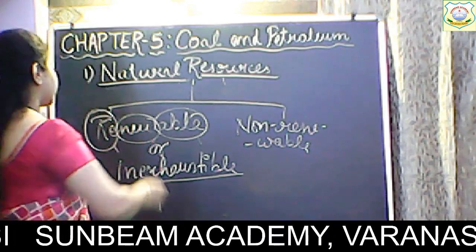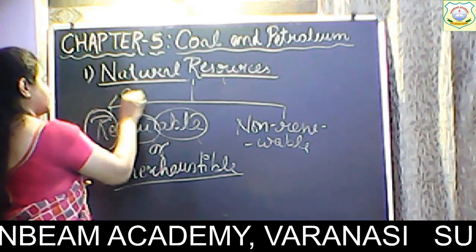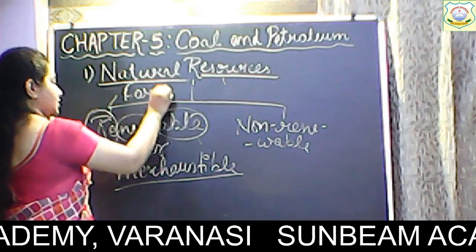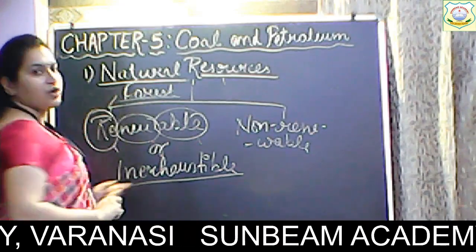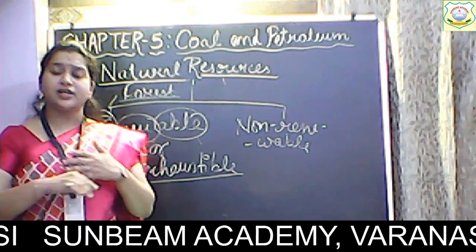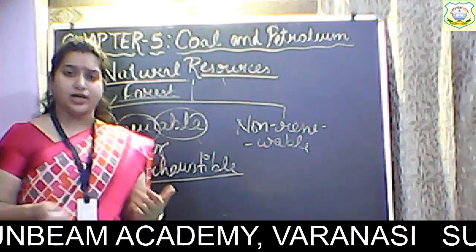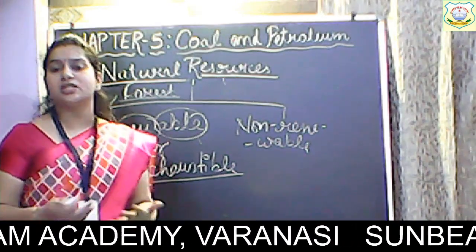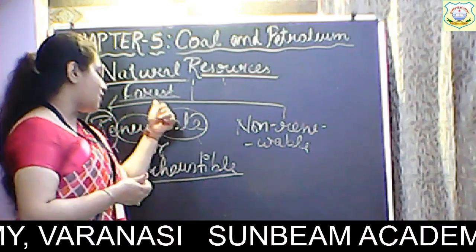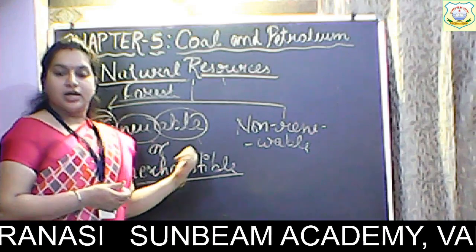Take for example forest. Forest means jungle. All right. So you know there are various trees in the forest. There are various species in the forest. Okay. So I say that forest is a renewable resource.